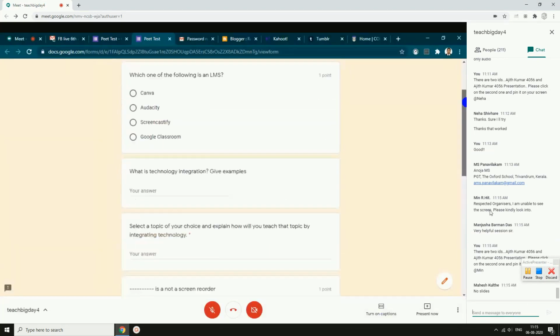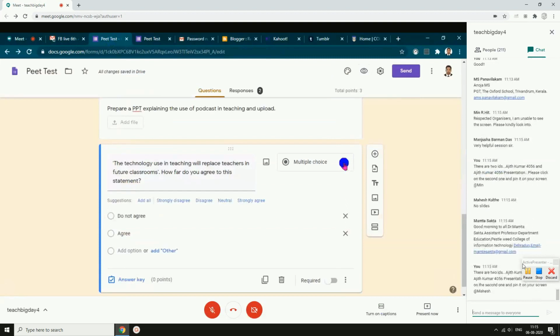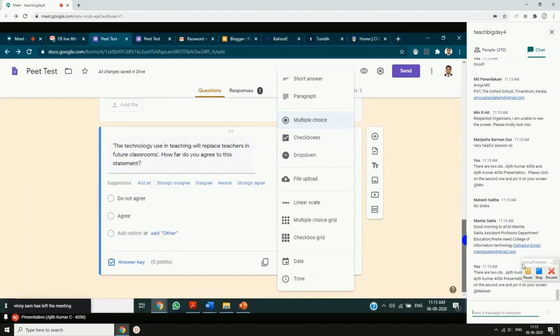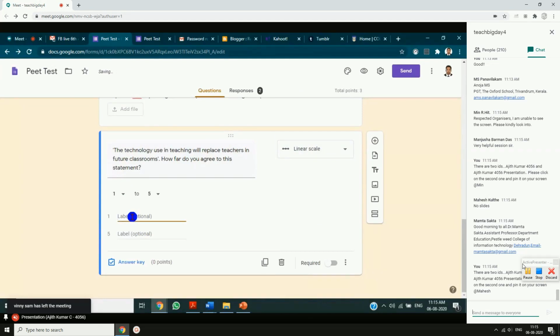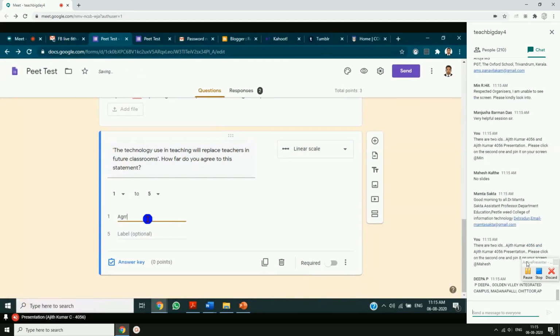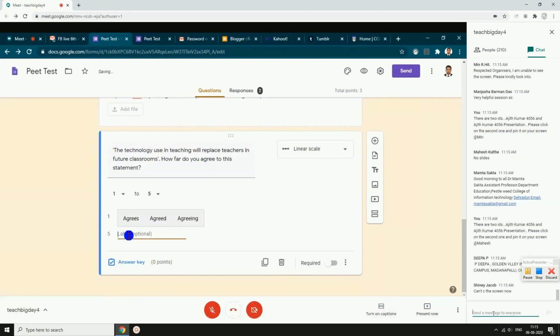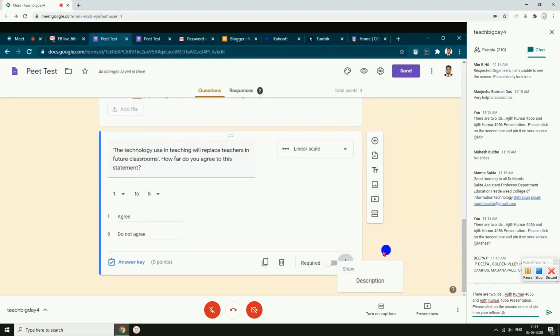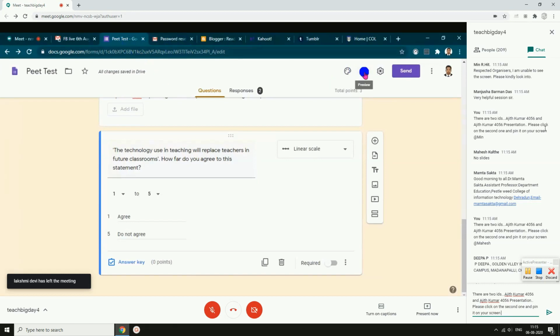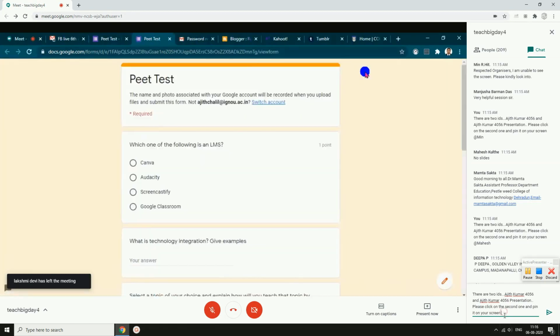Oh, sorry. We have to make it what we call the linear scale. We'll select the linear scale from here. So the first one is agree, do not agree. You try all these, okay, description, everything we need to see. Now it is saved. I'll just click this. I'll go back to preview again. I am moving very fast, friends.